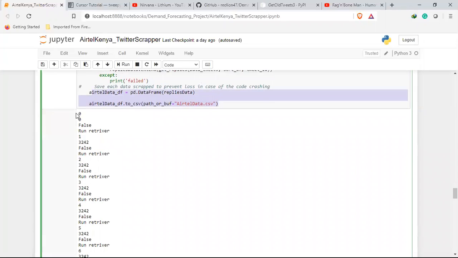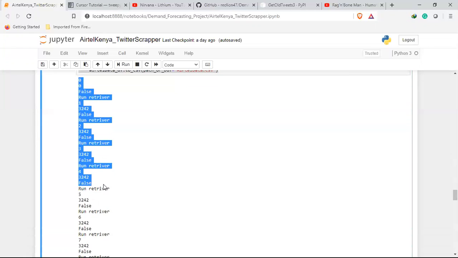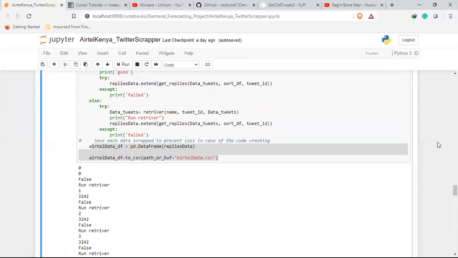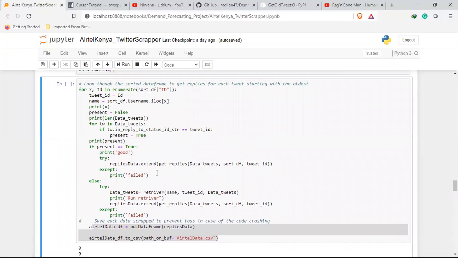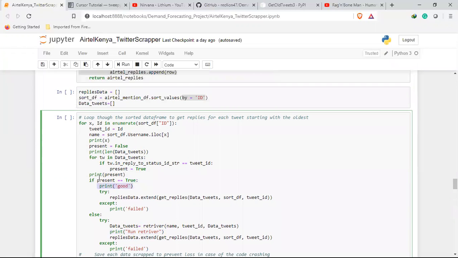And now this dirtiness you're seeing here is me trying to see how my code is running. If you have noticed, these prints are more like debuggers for me. I don't know how you guys do debugging with Python, but for me, I do printing in every line. If I suspect a specific area has a problem, I debug it there. Like here, I was trying to figure out if something is happening wrong with my present here. Is it turning true, but not going to the right place? So I wanted to see, does it turn true or false?